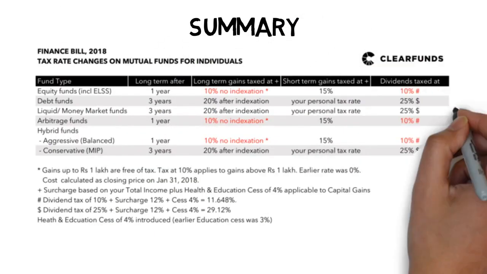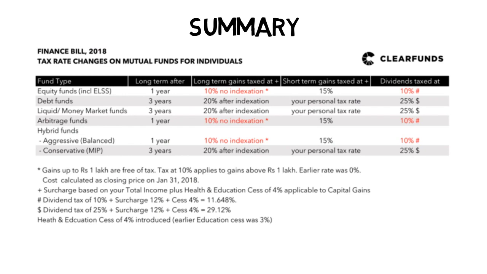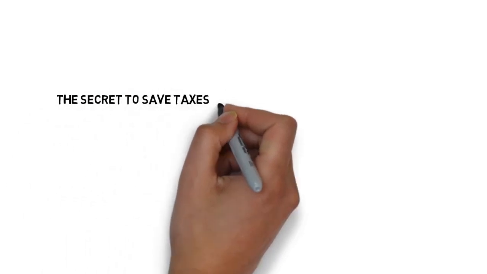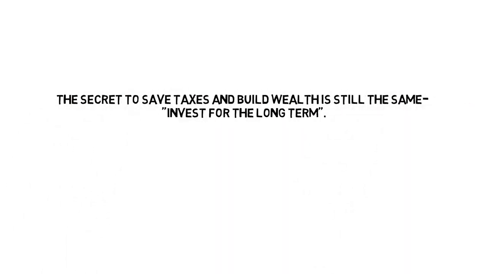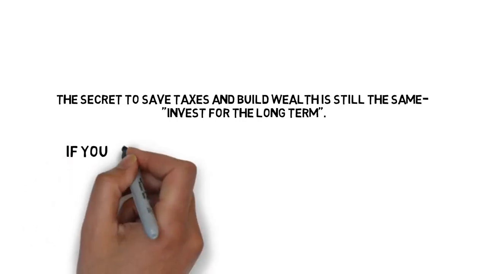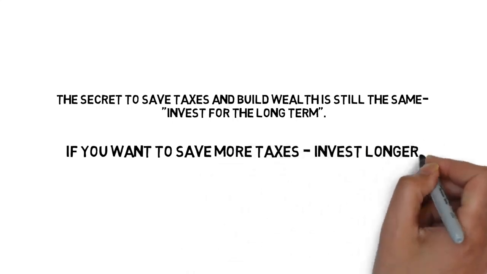Here is a summary of mutual fund taxation in India. So the secret to save taxes and build wealth is still the same. Invest for the long term. In most of the equity based funds, you can enjoy a tax exemption up to a profit of Rs 1 lakh when you invest for the long term. Overall, if you want to save more taxes, invest longer.